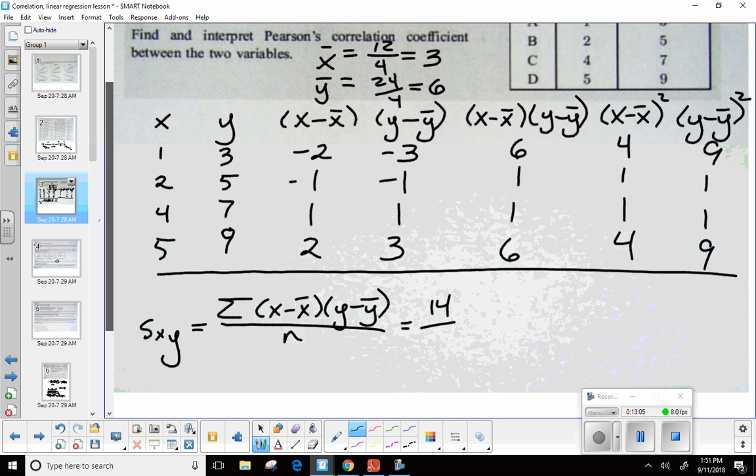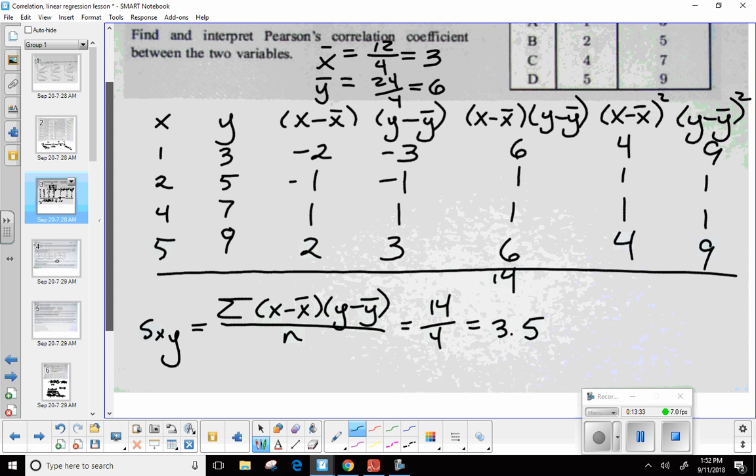We're not looking at the total number of terms, both x and y, just the number that each set has. So each set has 4. So that would be 7 halves. So it would be, let's just make it a decimal. 3.5. So that's my covariance. Okay. That's my covariance. This total right here would be 14.